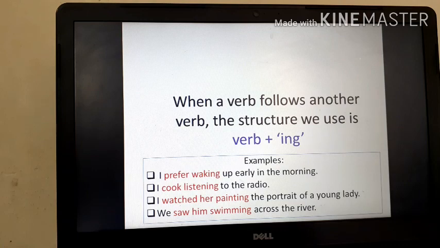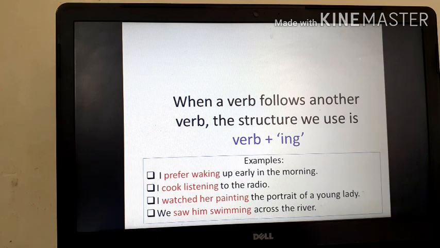See the first two examples. I prefer waking up early in the morning, and I cook listening to the radio. So prefer is a verb, waking is here a present participle. The first, prefer waking, and cook listening, these two are examples of present participles after the verbs of movement or action, and it indicates parallel activity.